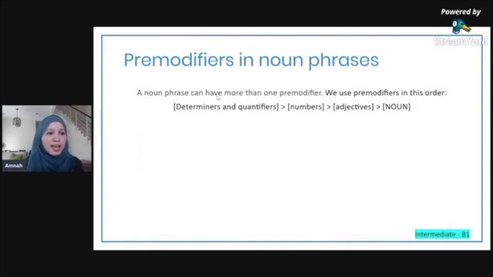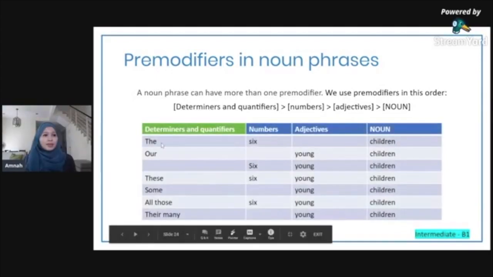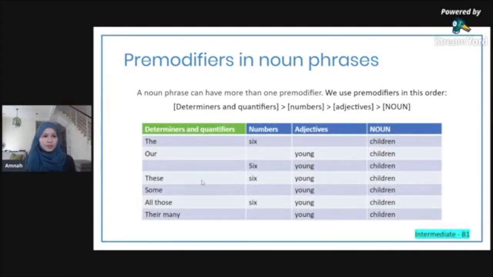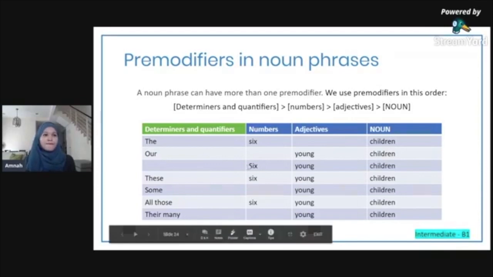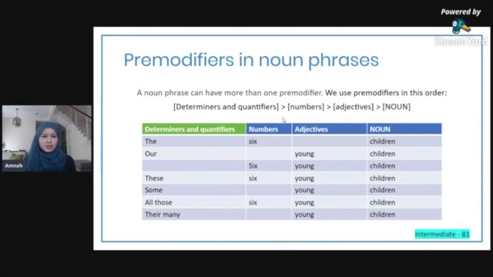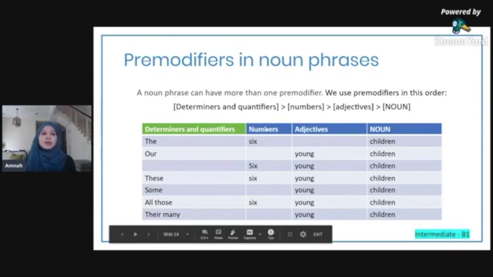A noun phrase can have more than one pre-modifier. We use pre-modifiers in this order. For example, "the 6 children". The determiner goes first, followed by number, followed by adjective, followed by noun. This is the order that you use. Imagine you want to say there are 6 young children. Do you say "young 6 children"? You should say "6 young children". Determiner first, number next, followed by adjective, and then noun.